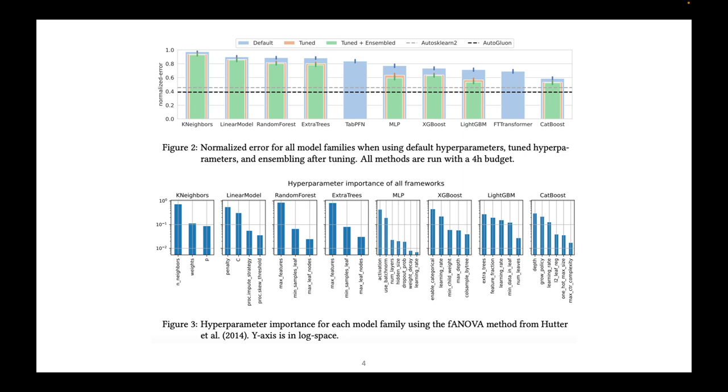For example, for each model family, we can calculate the result for the default configuration as well as the tuned configuration, and even ensembling models within a family together. We can also show the AutoML system results and see that no single model family is able to outperform AutoML systems, even when ensembled. Then we can also see the importance of each model hyperparameter.